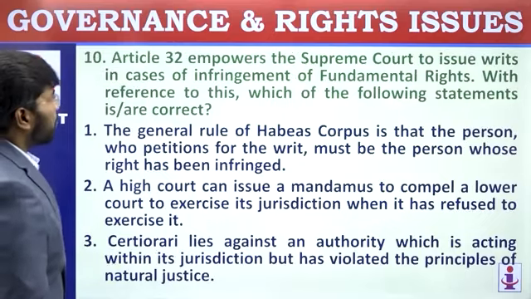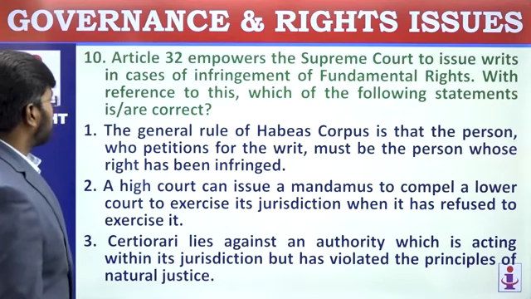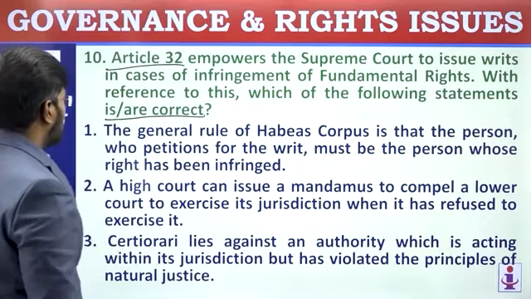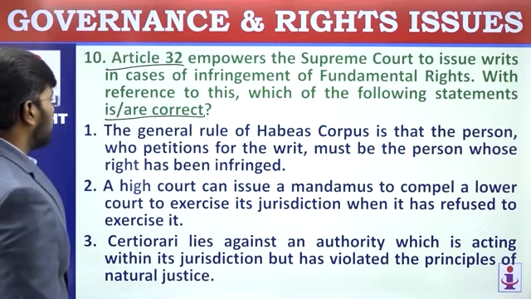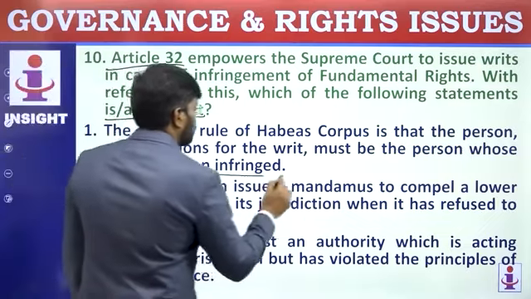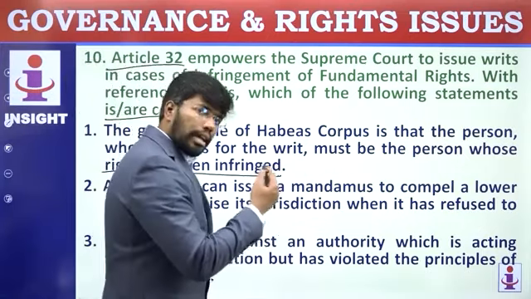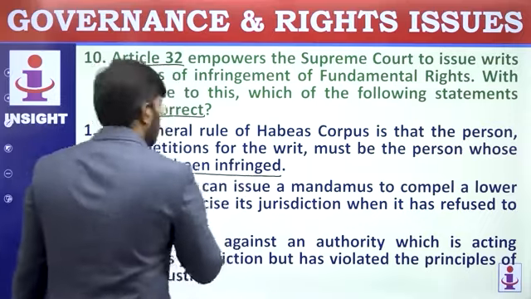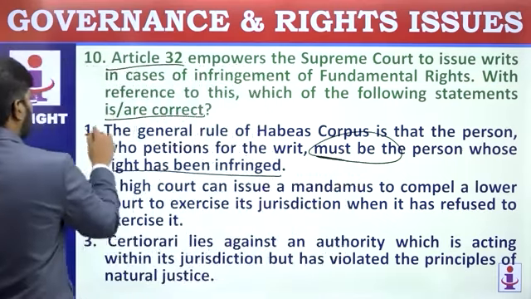Article 32 empowers the Supreme Court to issue writs in case of infringement of fundamental rights. With reference to this, which of the following statements are correct? They are asking for the correct statement. Let's read the first one. The general rule of habeas corpus is that the person who petitions for the writ must be the person whose rights have been infringed. It is not only him whose rights have been infringed. Anyone aware of the issue can also ask for a writ of habeas corpus. So that's not the case. So the first statement is wrong.